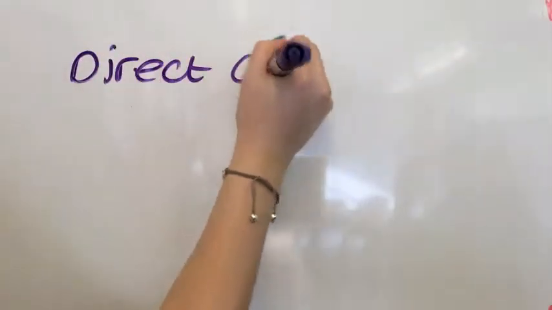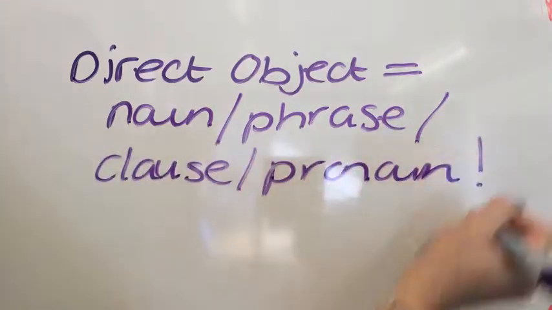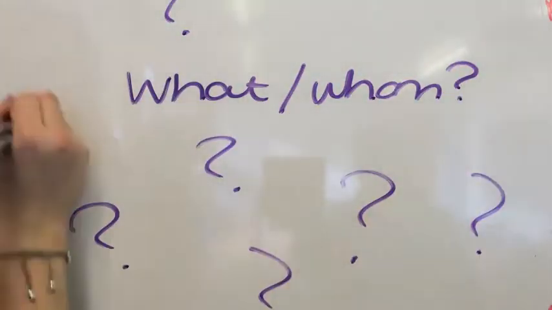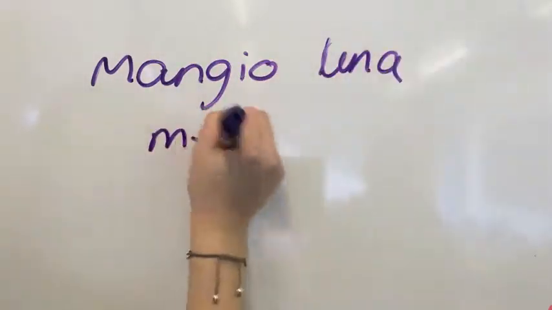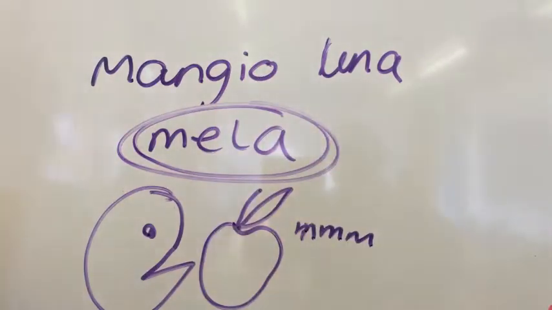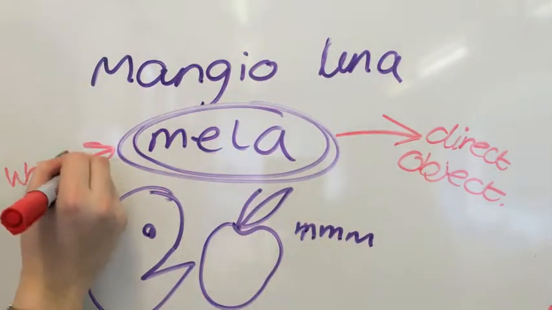Firstly, we need to understand the distinction between direct object and indirect object. A direct object can be a noun, phrase, clause or pronoun and answers the question what or whom. For example, mangio una mela. Una mela here is a direct object simply because it answers the question what. Mangio what? Mangio una mela.